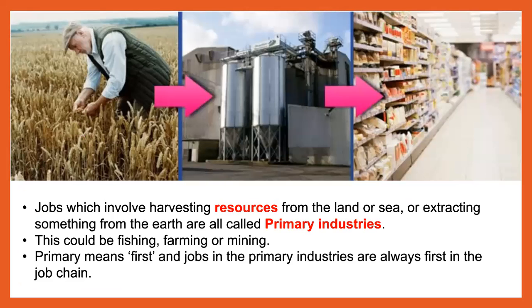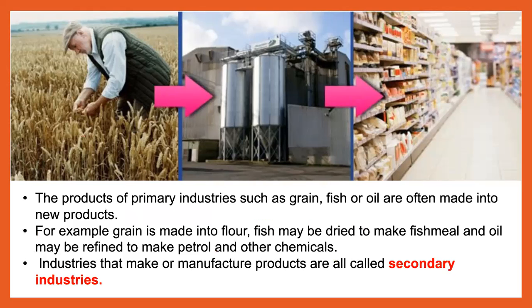Jobs which involve harvesting resources from land or sea or extracting something from the earth are all called primary industries. So this could be fishing, farming, or mining. Primary means first, and jobs in the primary industries are always first in the job chain. The products of primary industries such as grain, fish, or oil are often made into new products. For example, grain is made into flour, fish may be dried to make fish meal, and oil may be refined to make petrol and other chemicals.